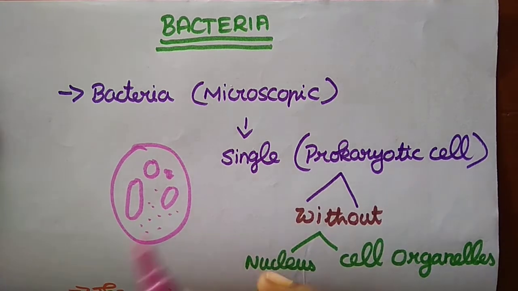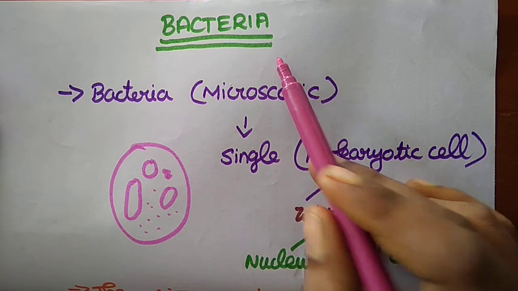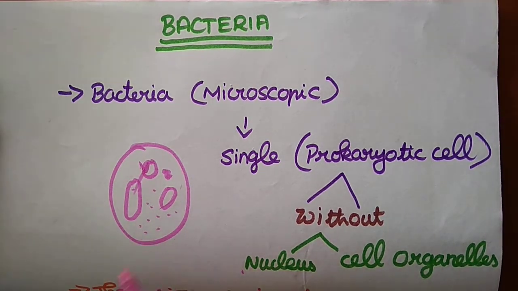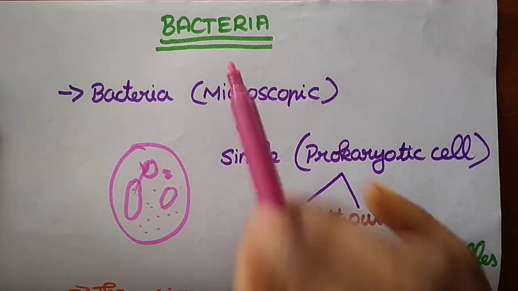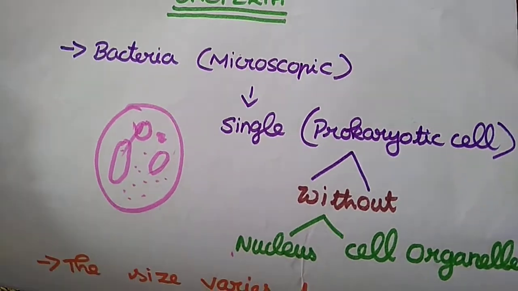Like that they are having a number of organelles, right? Now, in bacteria, we already said they are unicellular, without a nucleus. So the nucleus will be absent, and the remaining cell organelles will all be absent. Okay? That is only a what? A prokaryotic cell.